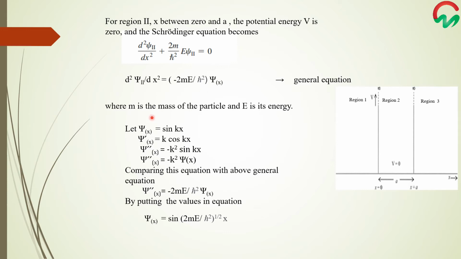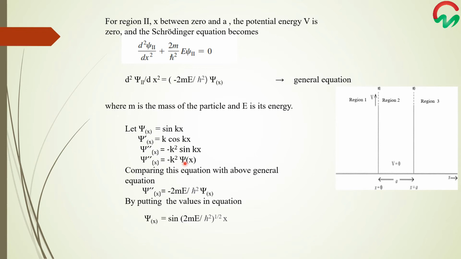Let us take psi x equals to sine kx first. So we will take its first differential and also the second differential. By taking the first differential, it becomes k cos of kx, and by taking its second differential, it will become minus k square sine of kx. As you know that psi of x is equal to sine of kx, so we can here write the second differential psi double dash equals to minus k square psi of x.